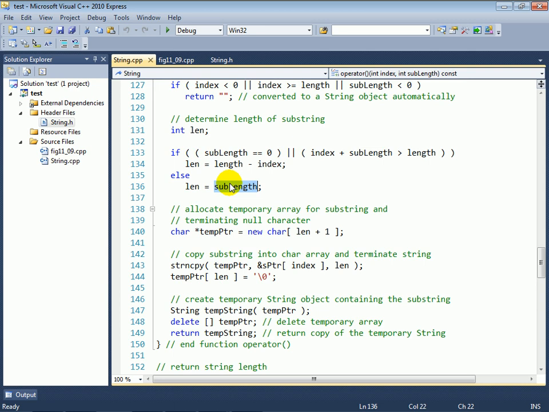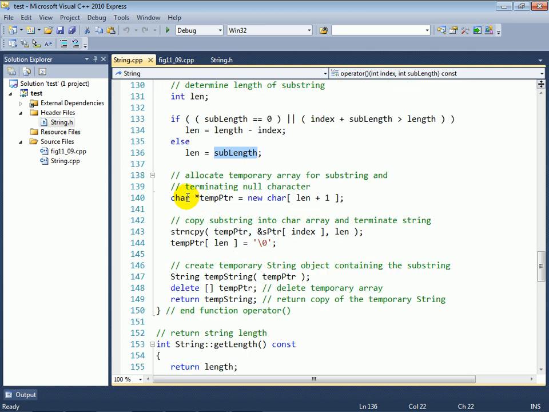So we're going to figure out what number of characters we need to copy, and basically what we're looking for here is whether we need to get to the end of the original string or just use whatever number of characters were specified. Now, the next thing we do is we create a temporary character pointer and allocate a character array to it, which is length plus 1 characters.